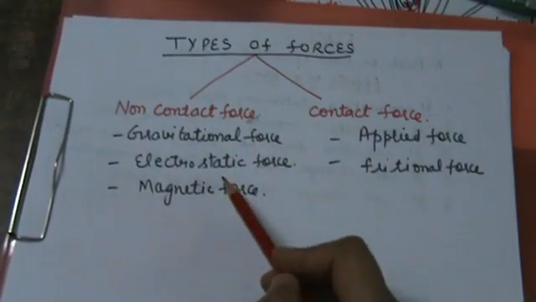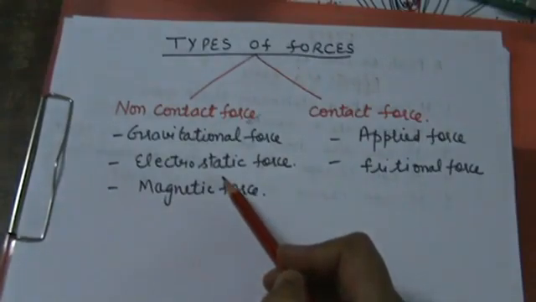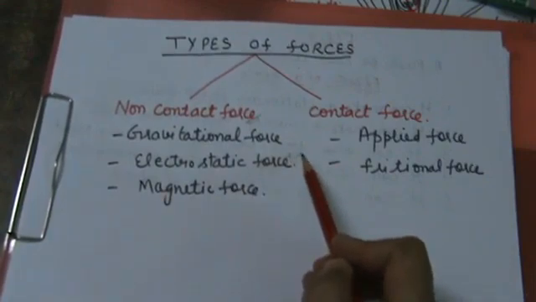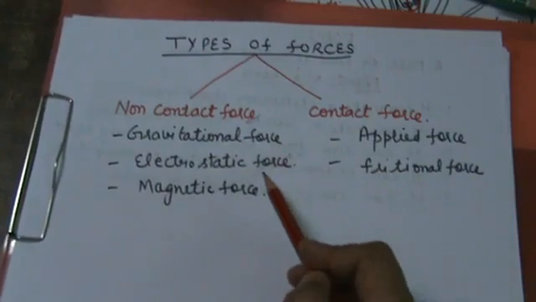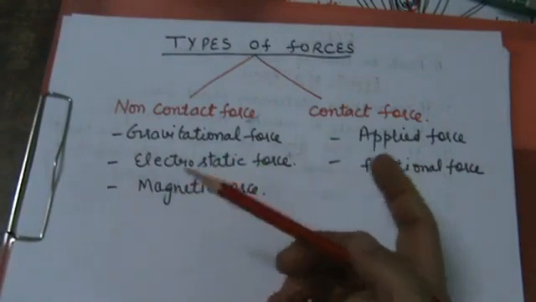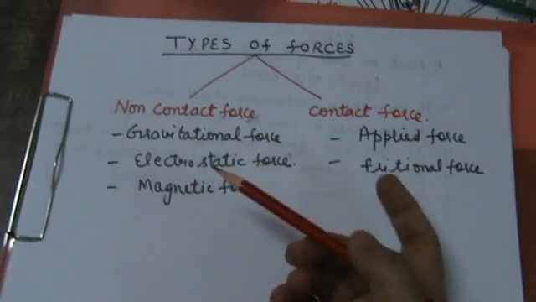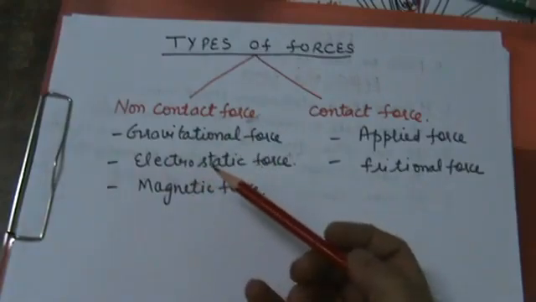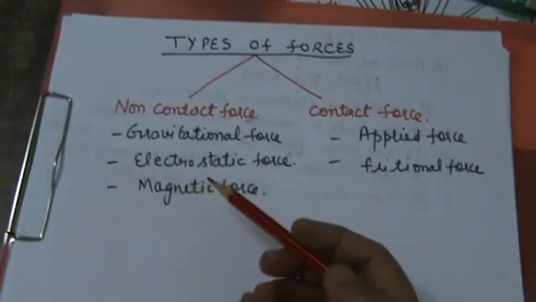Second is the electrostatic force. Students, what is electrostatic force? The force between two electric charges, positive as well as negative charges, is called the electrostatic force. For example, if we rub a plastic comb on dry hair and hold it close to tiny bits of paper, the bits of paper get attracted toward the plastic comb. Why? This is due to the electrostatic force. In electrostatic force, similar charges repel each other and opposite charges attract each other.